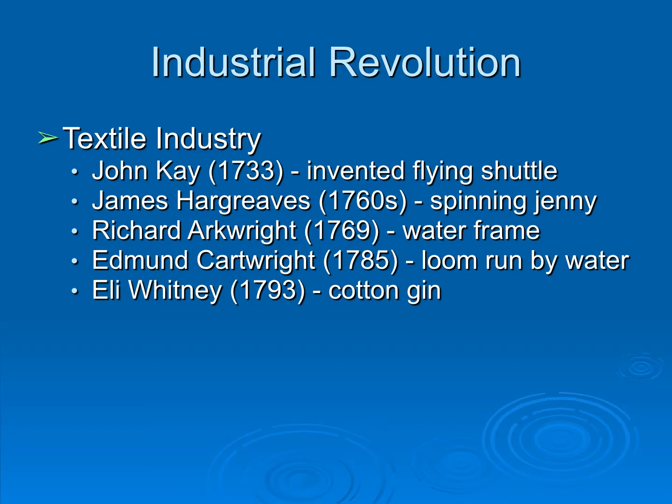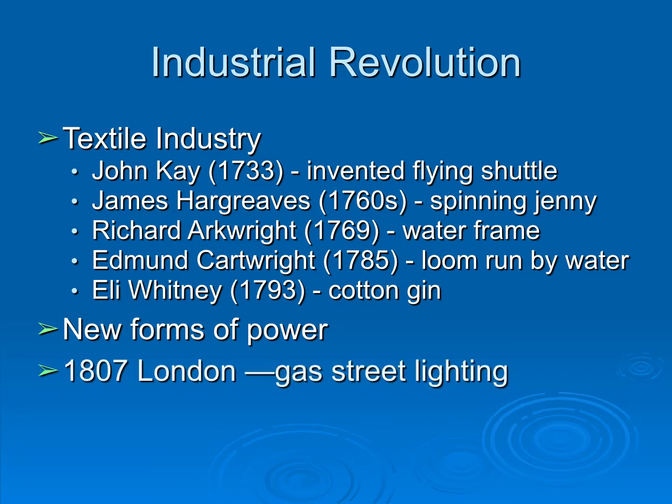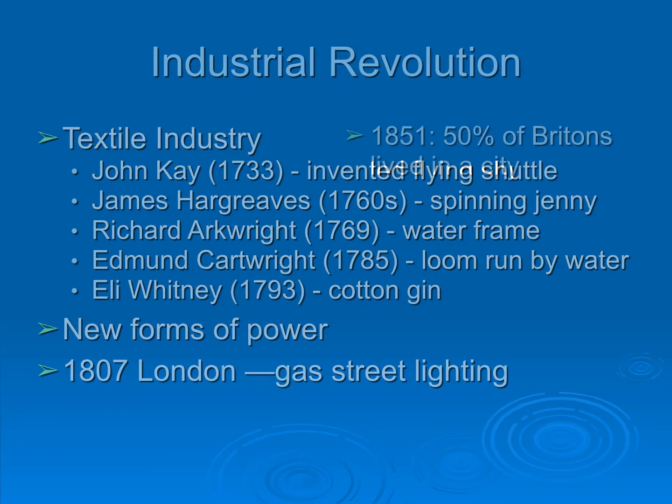And it's a big upheaval. That's what I'll say. It's a huge upheaval. We will also get new forms of power. We talked about this also with the rise of the novel. Lighting, gas street lighting. In 1807, London gets gas street lights. With the rise of manufacturing in this Industrial Revolution, right, we're going to move from people living in the country to living in the city. Those people are going to need lights.